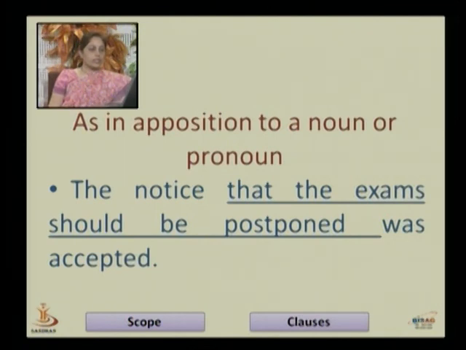Here one more example we will see. The notice that the exam should be postponed was accepted.